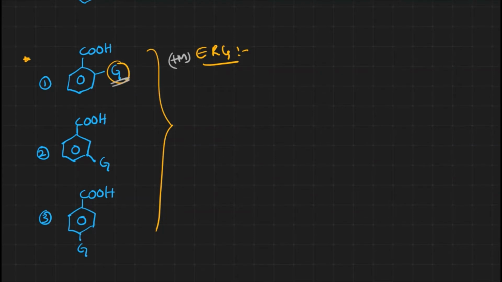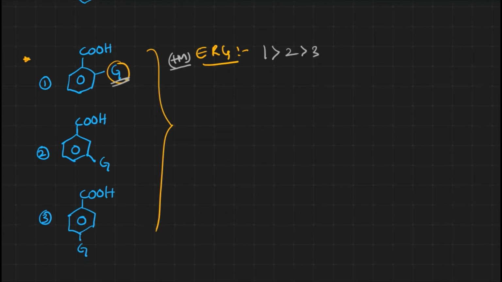We have to remember that ortho substituted benzoic acid is always more stable, that's what makes it more acidic. So the first one is the most acidic, followed by what? This one is a plus M group. A plus M group means an electron releasing group, which decreases the acidic nature. At the third position the mesomeric effect can be seen, so the third one is the least acidic. And the remaining one is the second one.